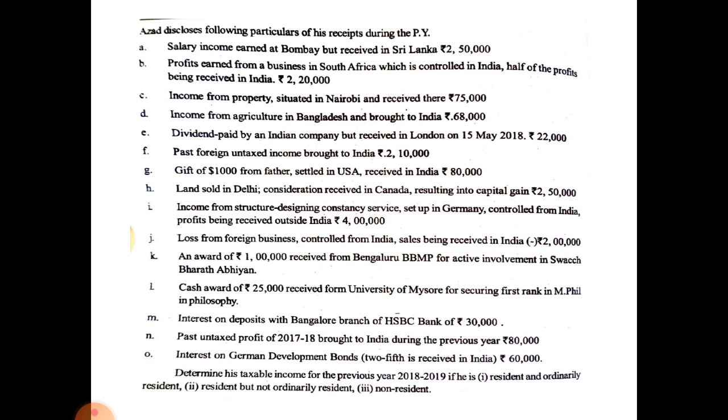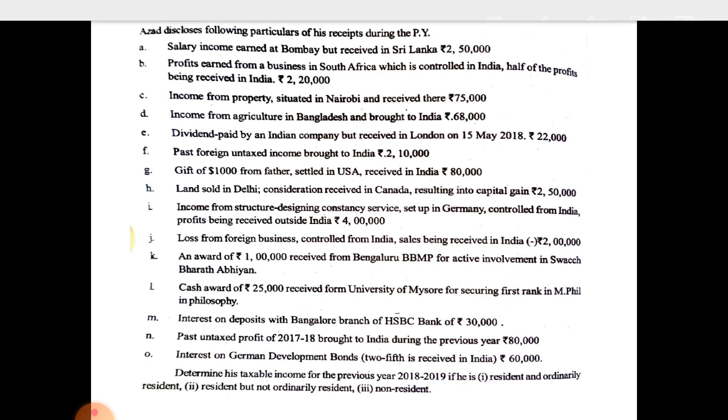Next one, dividend paid by an Indian company but received in London on 15th May 2018. Here that is 15th May 2019, because your assessment year and previous year will change every year. Rupees 22,000.